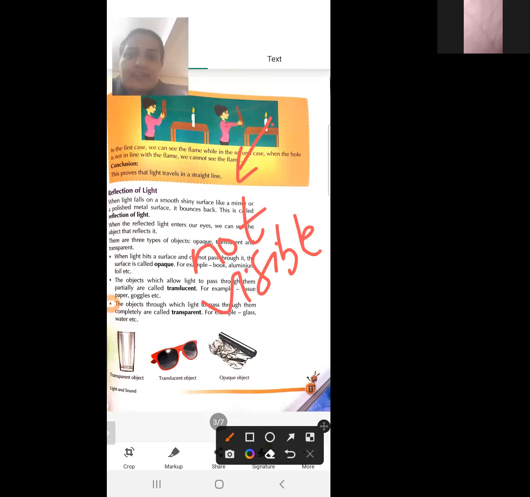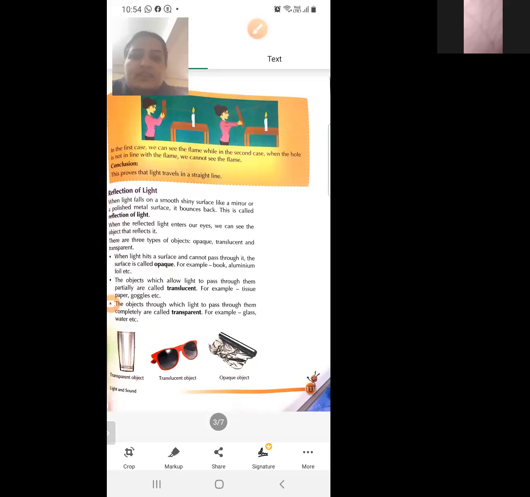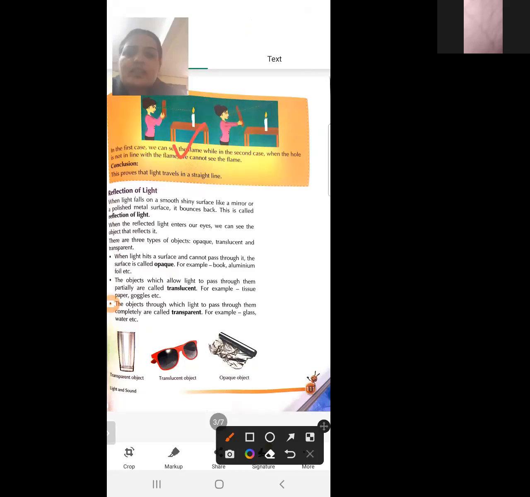So this activity proves that light always travels in a straight line. Firstly, we will take a candle and light it, and then we will take this cardboard and make a hole in the center of the cardboard. Then we will see the candle flame.